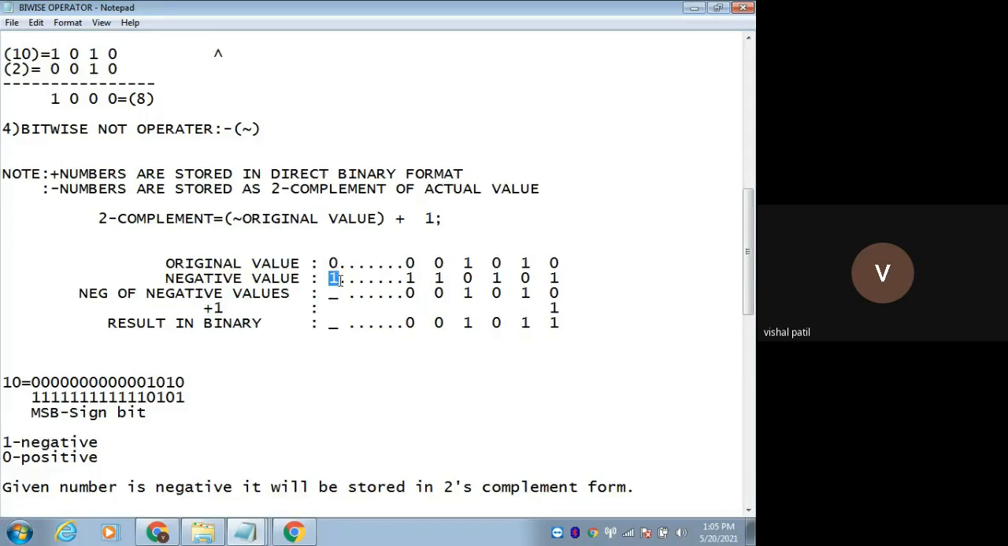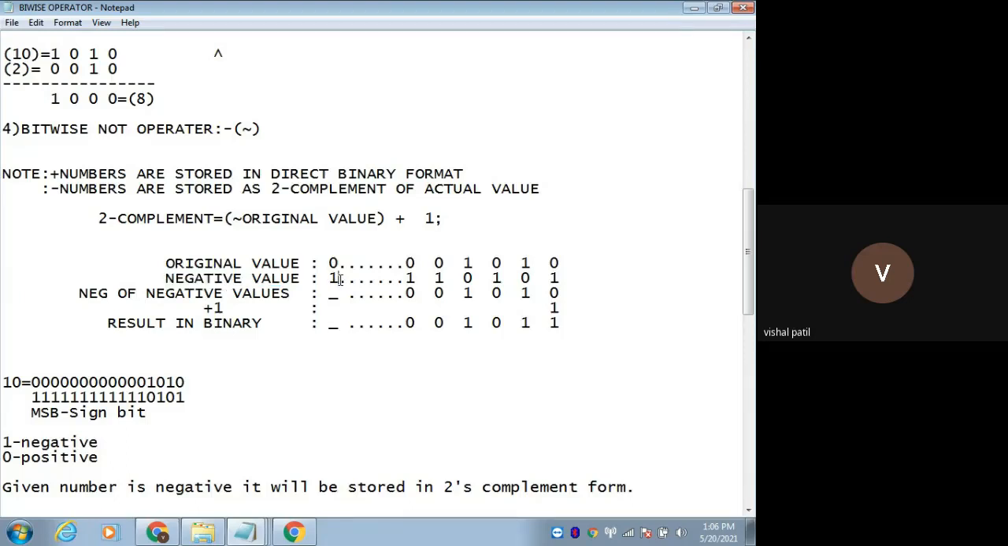Then this 0 will become 1, this 0 will become 1, this 0 will become 1, 1 will become 0, 0 will become 1, 1 will become 0, 0 will become 1. Because we are performing what? NOT operation, bitwise NOT operation. Okay, so I have converted my number into a binary form, right? So this is my original value, this is my binary form. Then I am performing the bitwise NOT operation, that is the tilde operation, right? It negates the value, 0 will become 1, 1 will become 0. So this is nothing but the negative value, right? So I'm just negating the values, right?